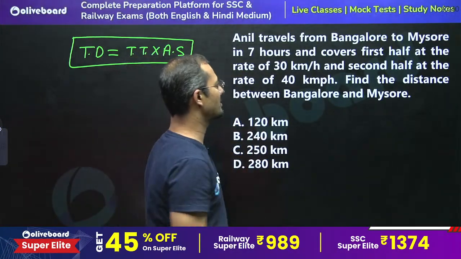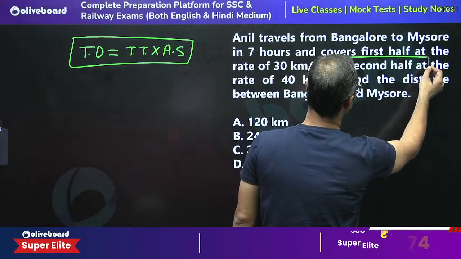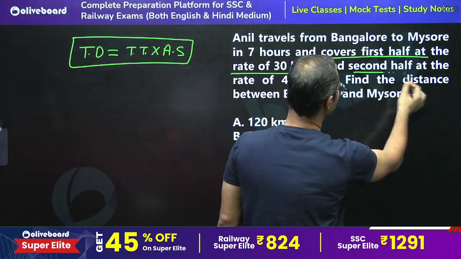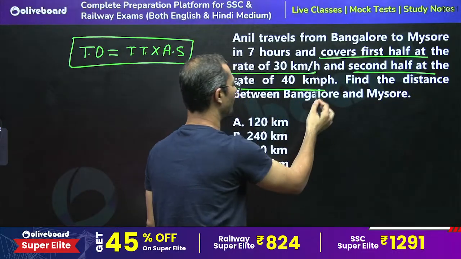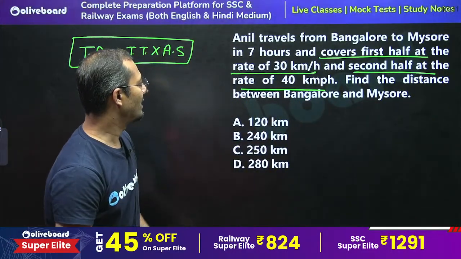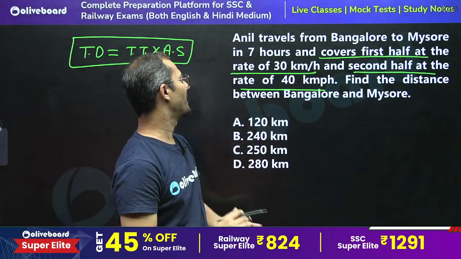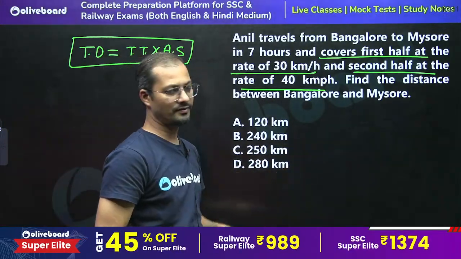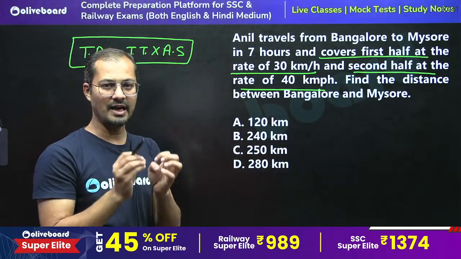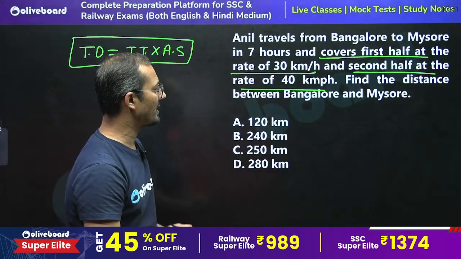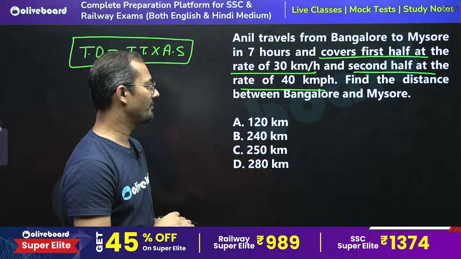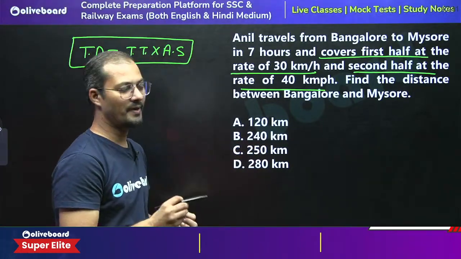Now the condition is he covers first half at the rate of 30 km per hour and second half at the rate of 40 km per hour. So find the distance between Bangalore and Mysore.